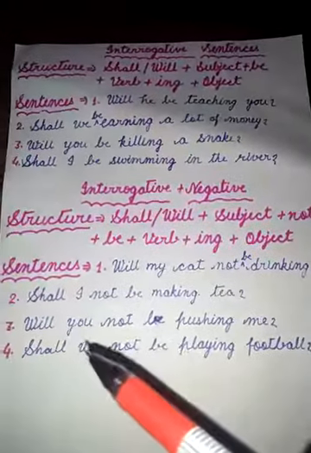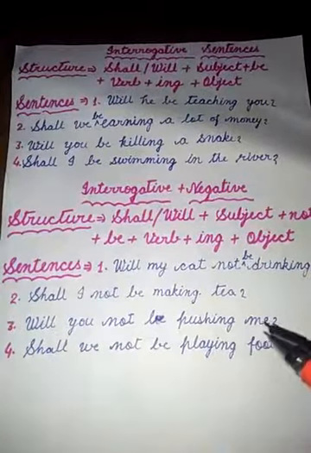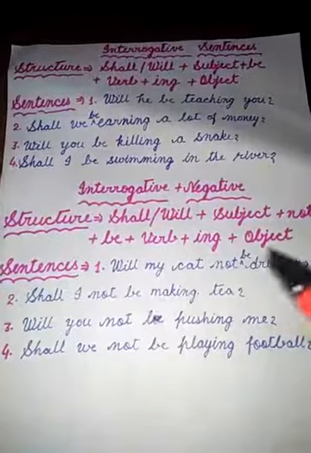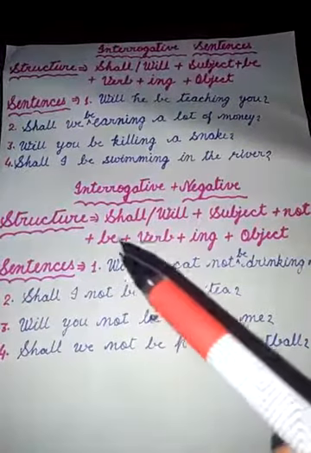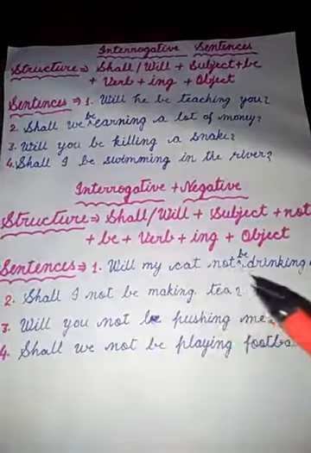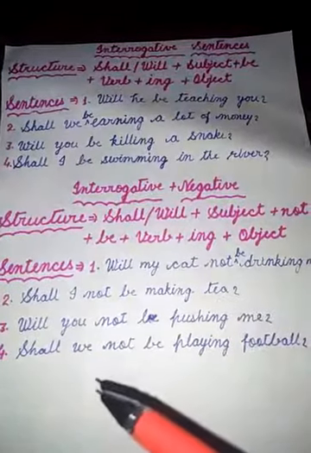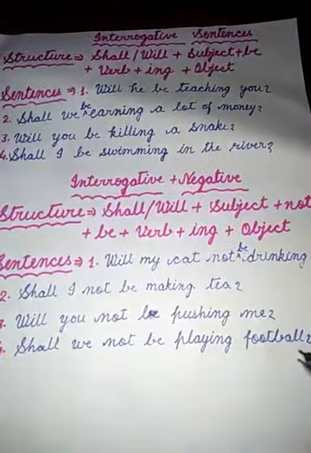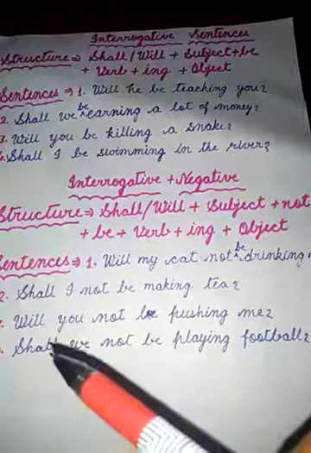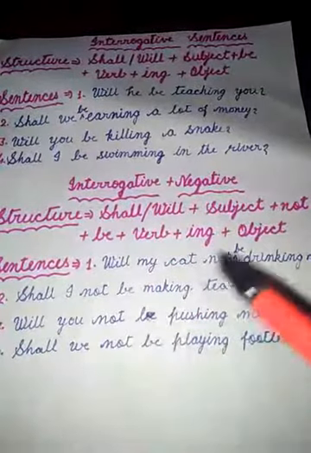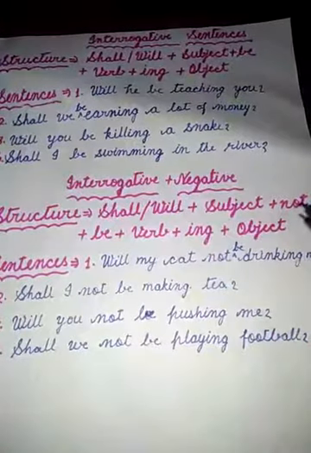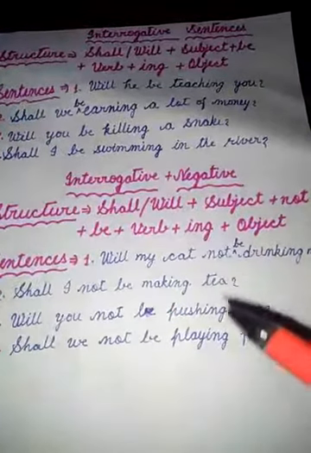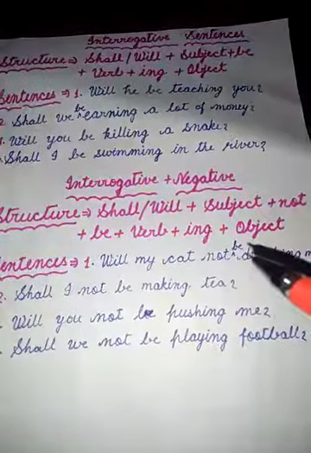Third sentence, will you not be pushing me? At first will, then you is subject, not be pushing. This is verb plus ing, me is object. Now the last fourth sentence is, shall we not be playing football? In this sentence, at first shall, then subject we, then not, be, playing. This is verb plus ing. Football is object.